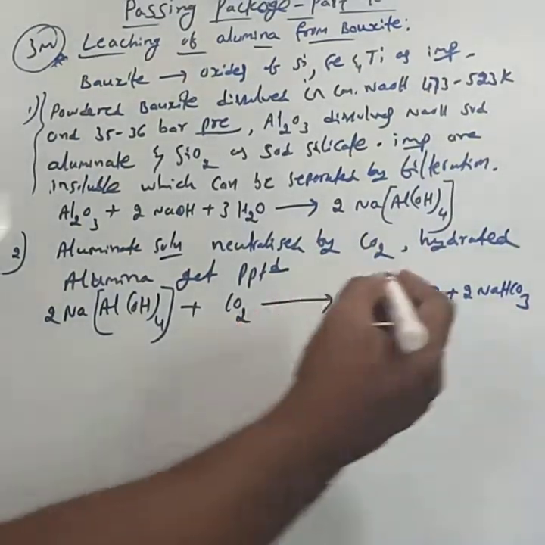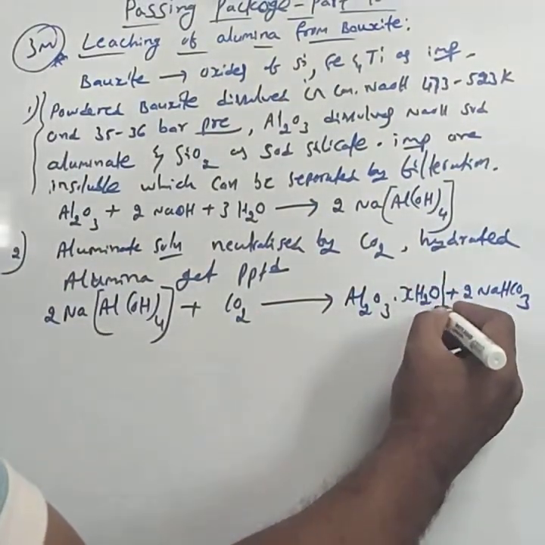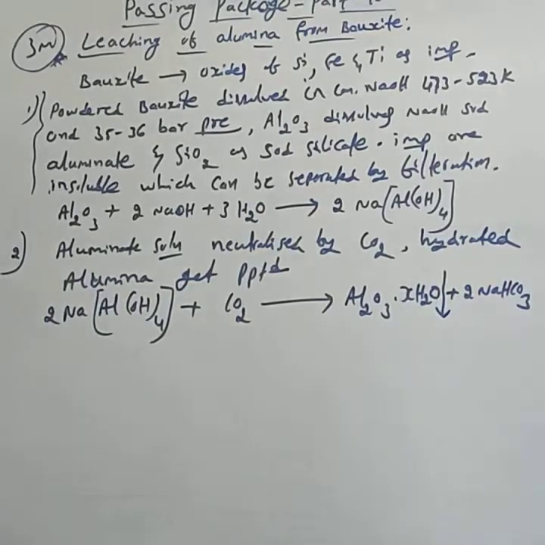This is the reaction. The precipitate is represented with a downward arrow.